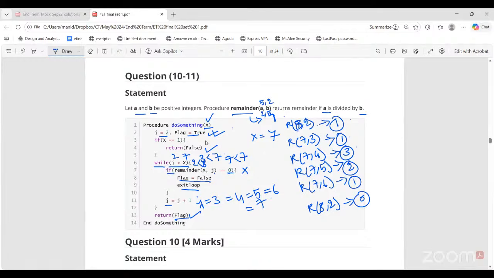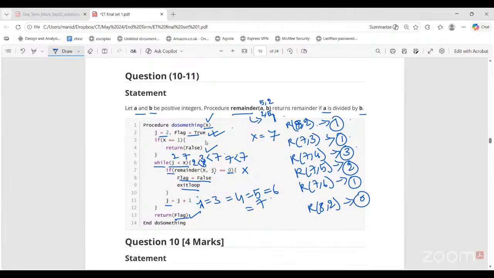So what can I say about x if I see that flag is returning a true value for some x? If flag is getting a true value, then x is a prime. Yes, correct, ma'am. Because a prime only gets divided by itself and 1, right?